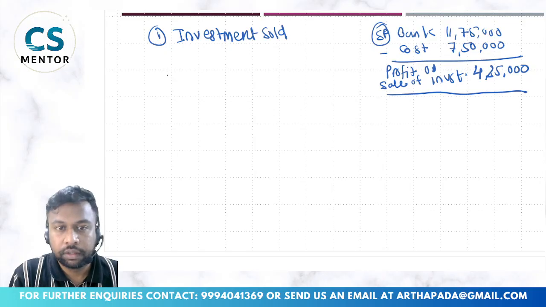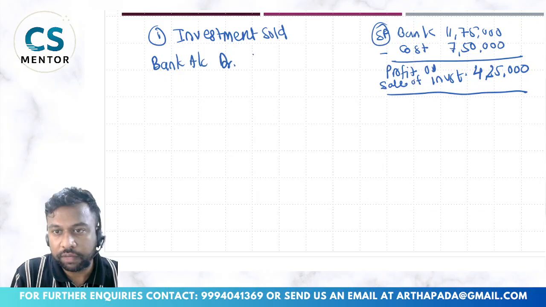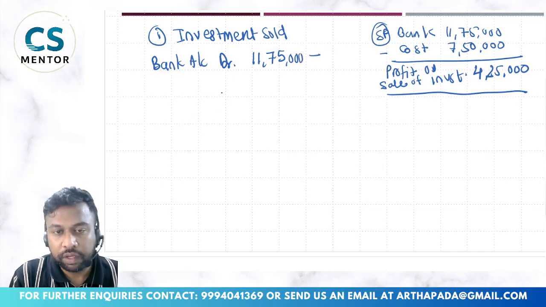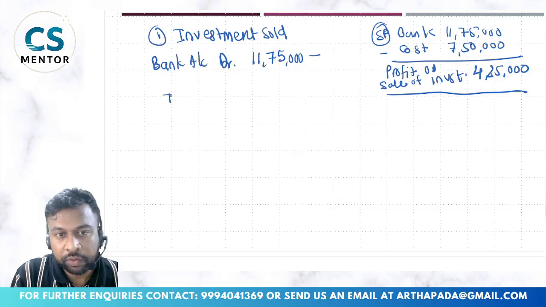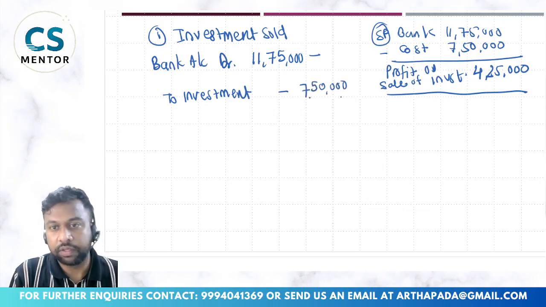So what will be the entry? Bank account debit, because I am receiving the money. Debit what comes in: 11,75,000. What is going out? My investment is going out, so to investment, 7 lakh 50,000.